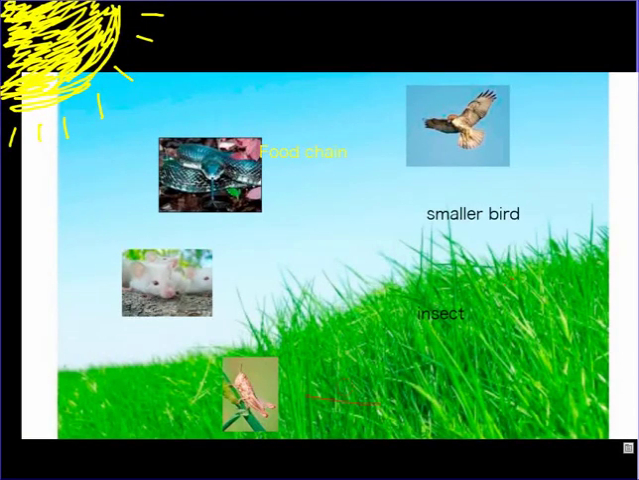What can eat the grasshopper? Well, the mice can. And so can this smaller bird. This smaller bird can also eat the insect. And the smaller bird could also eat the mouse. The snake can eat the smaller bird.